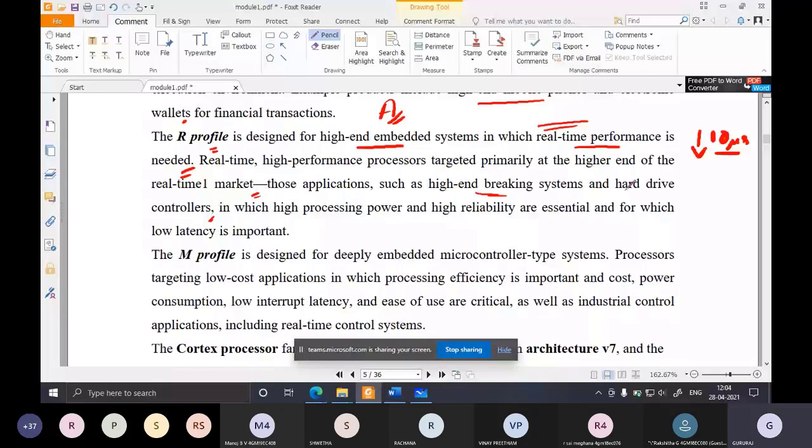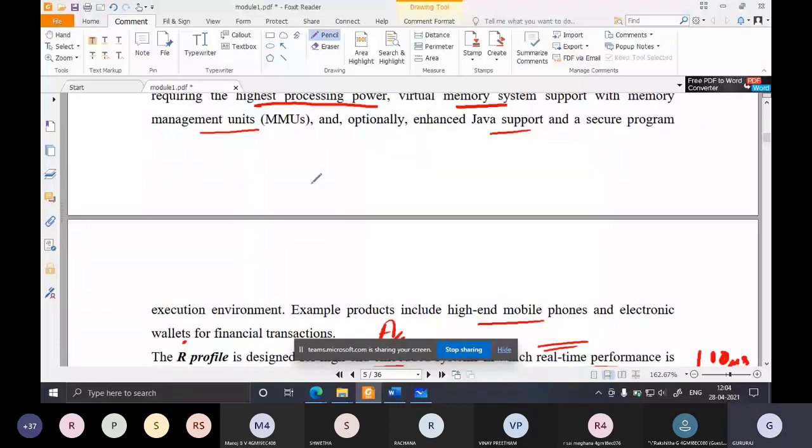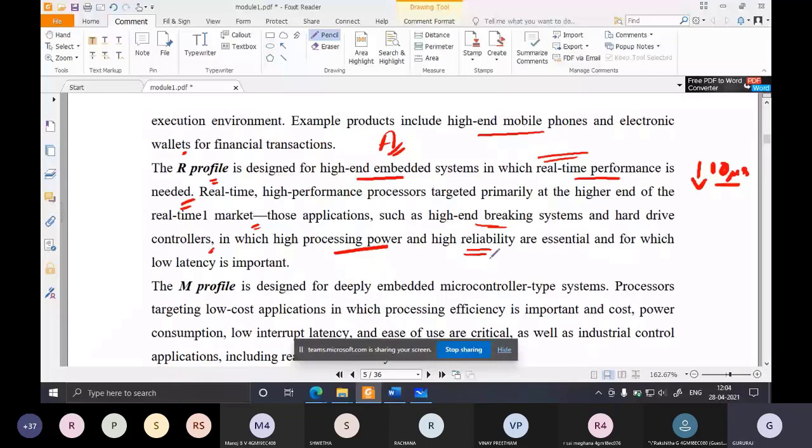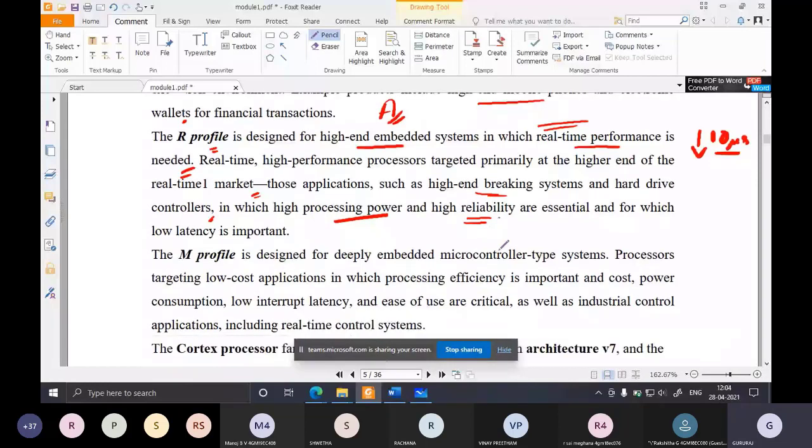Again, they have high processing power. Along with that, they have high reliability. In the A profile there was no real reliability concept, but here there is. Reliable means, as I told, whenever you apply brakes, the brake should respond within 10 microseconds.